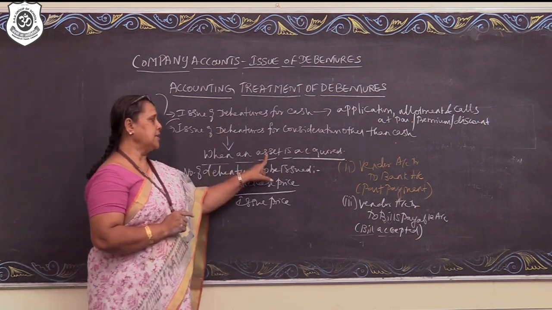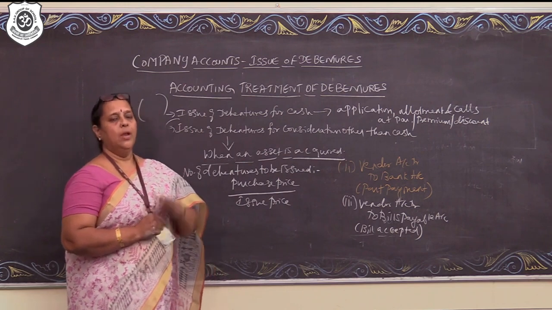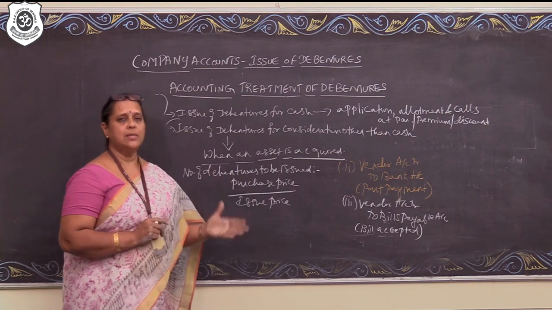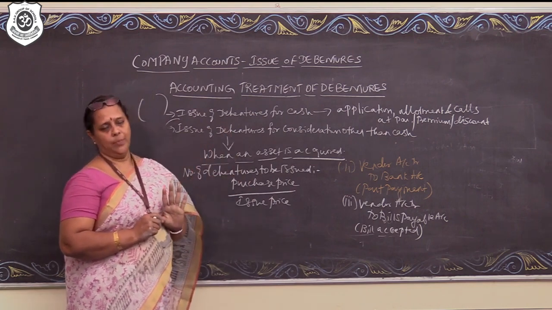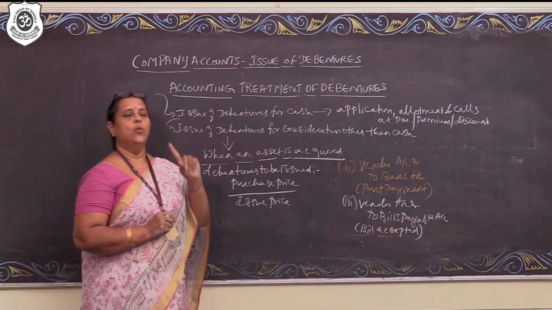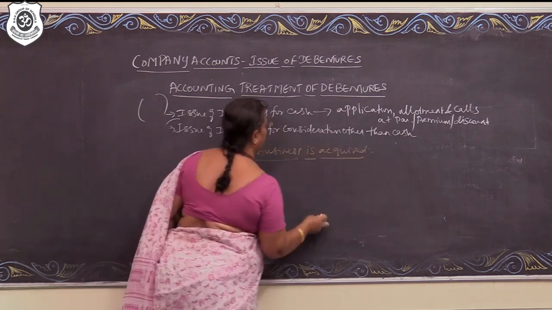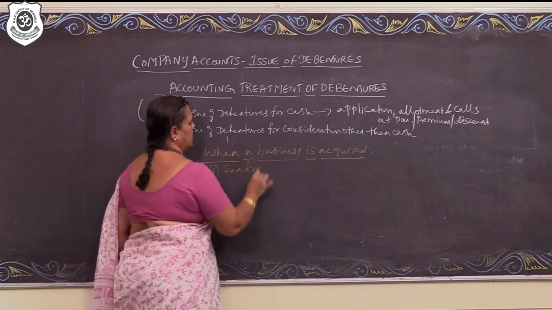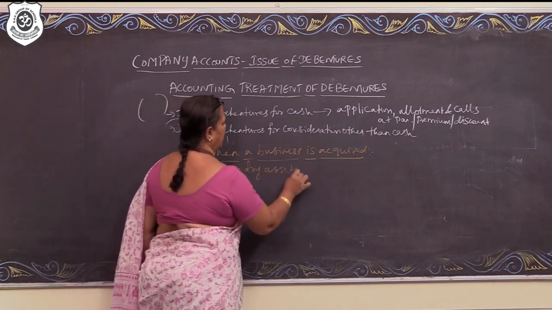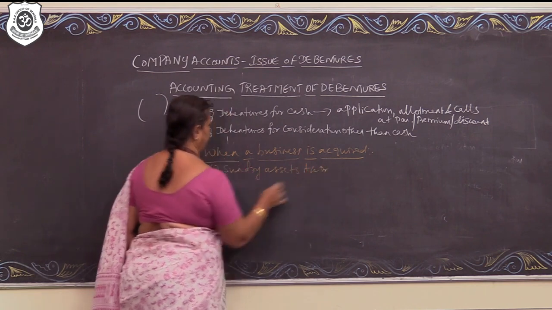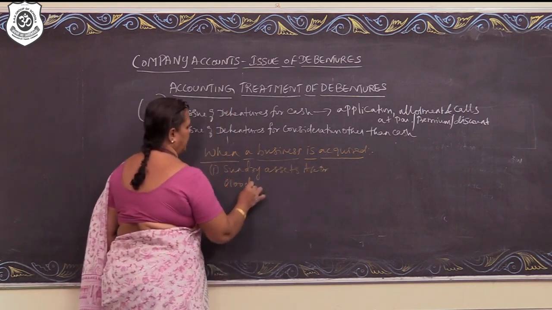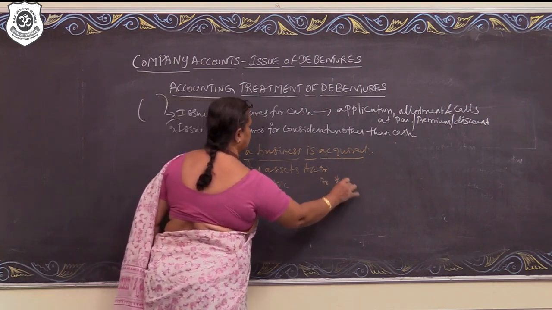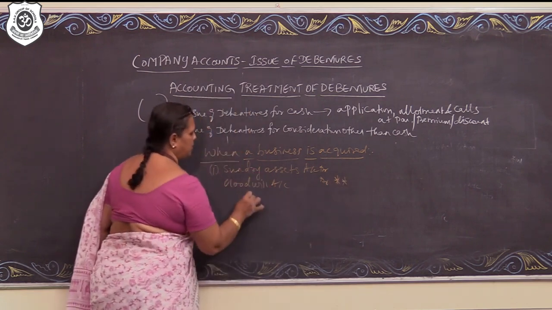This case we discussed when an asset is acquired. Now issue of debentures entries remain to be the same whether a business is acquired or an asset is acquired. First entry alone will change when a business is acquired. When a business is acquired, entry number 1, sundry assets account debit, goodwill account debit, and just marking a star against goodwill.